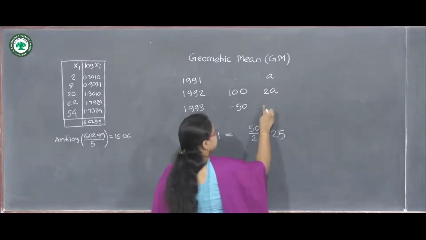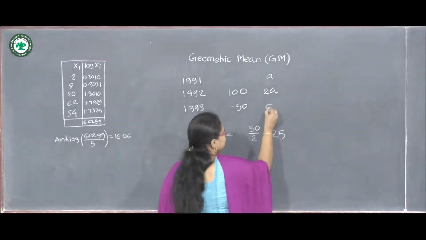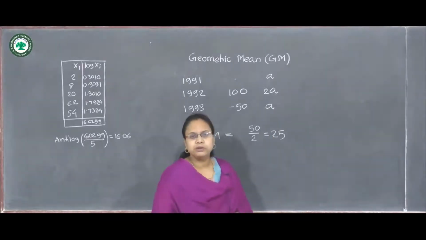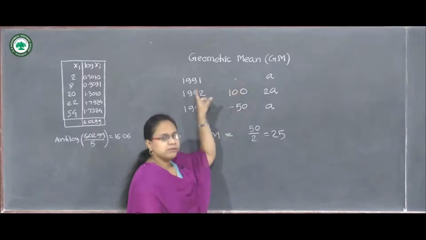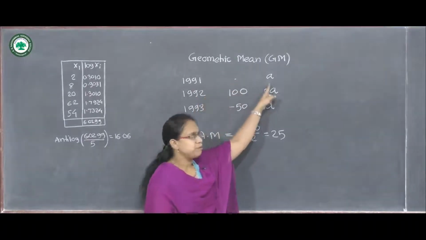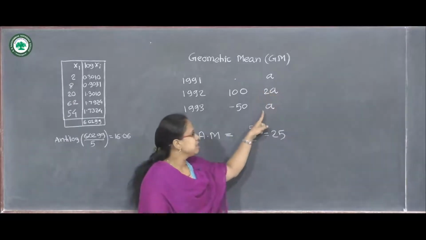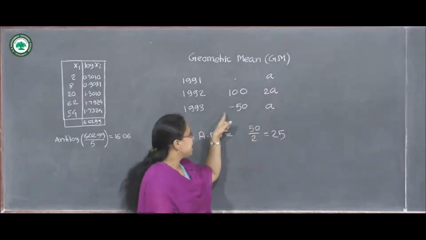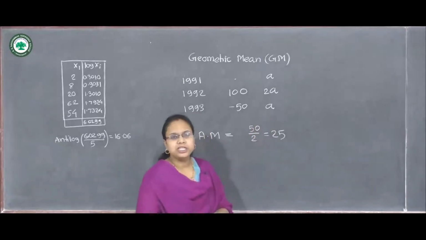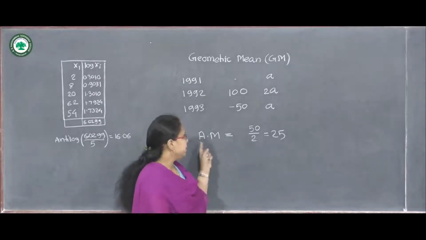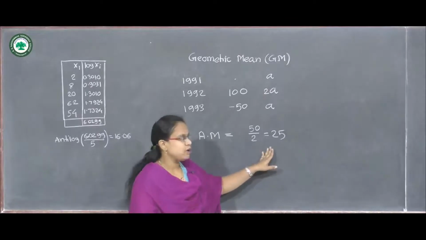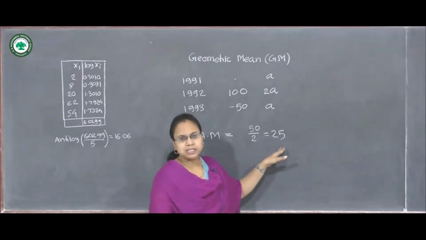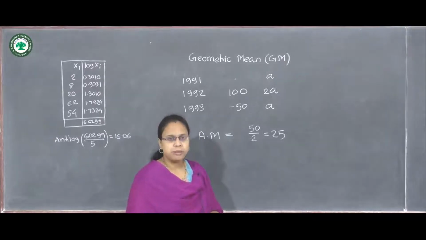We write 2A upon 2, which is A. So in the span of these 2 years, the actual price of the commodity is retained in 1993. So the average change in price seems to be 0. But our arithmetic mean gives us a change of 25. So this will not be appropriate, and this case demands the use of geometric mean.